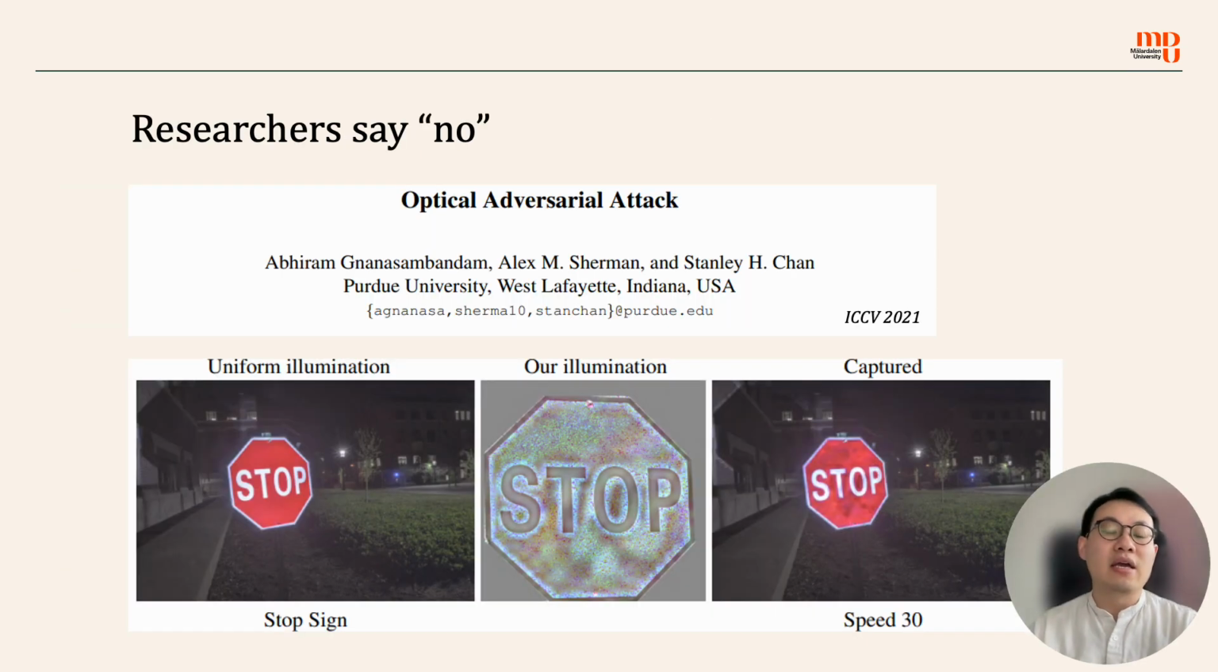Well, researchers say no. In this paper article, Adversarial Attack, the authors show that when adding illumination to a picture of a stop sign on the left, a neural network that could successfully recognize the original picture now sees the illuminated picture as a speed limit sign. So this is very dangerous, of course, to make such mistakes in real life, isn't it?